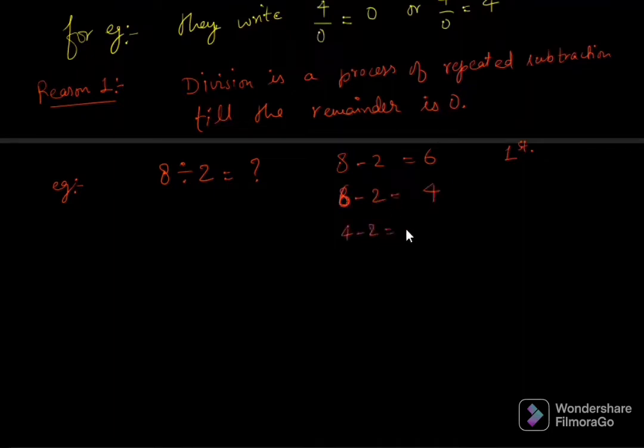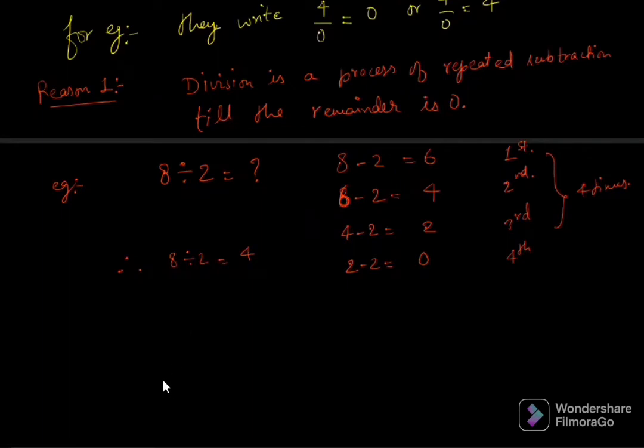Then 4 minus 2, we got 2. Then 2 minus 2, we got 0. So this is the second time, this is the third time, and this is the fourth time. In total, we have subtracted 2 from 8 four times to get 0, and therefore we say 8 divided by 2 is equal to 4.